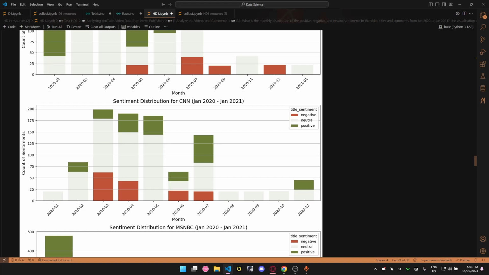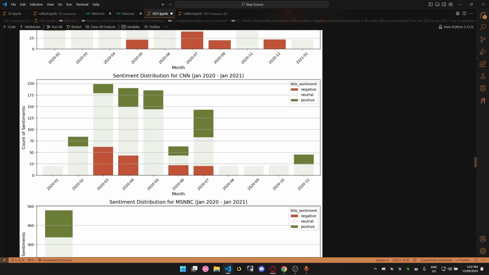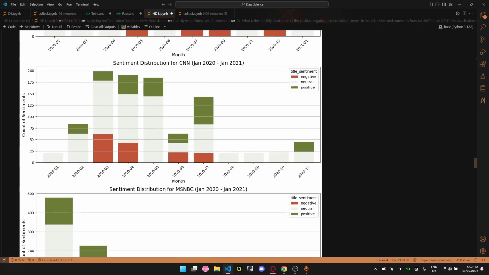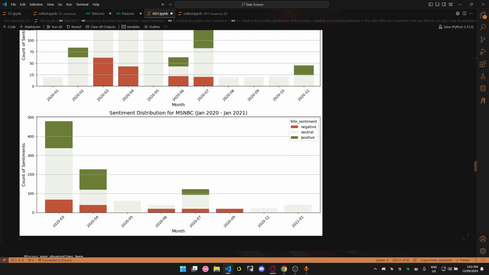Then negative sentiments start to appear later. But in general, they are less dominant compared to the neutral and the positive ones. Here we can see a big drop from August. That may be because they are not posting videos. Basically that. Let me go through MSNBC.